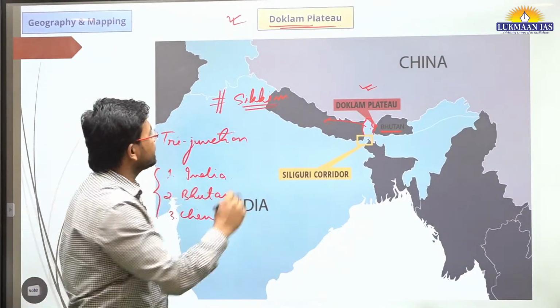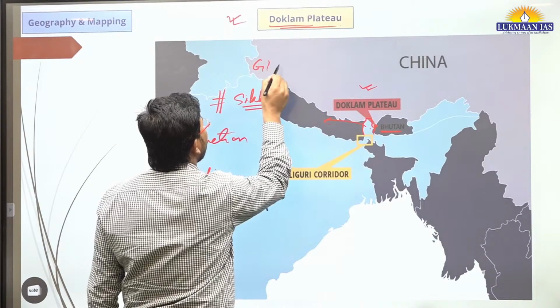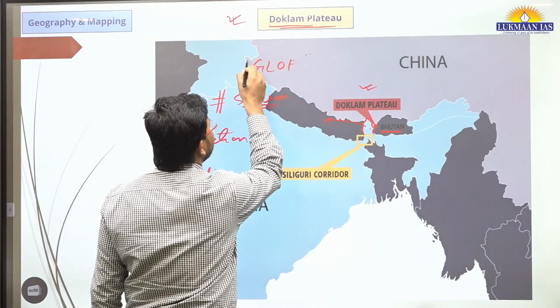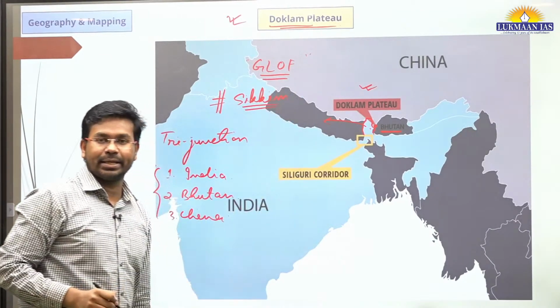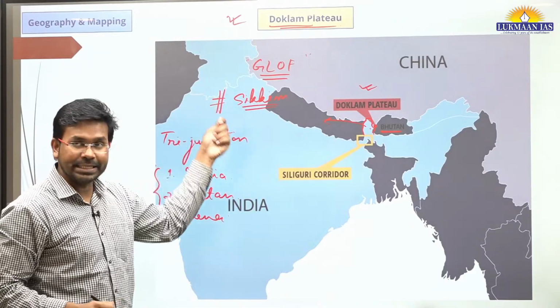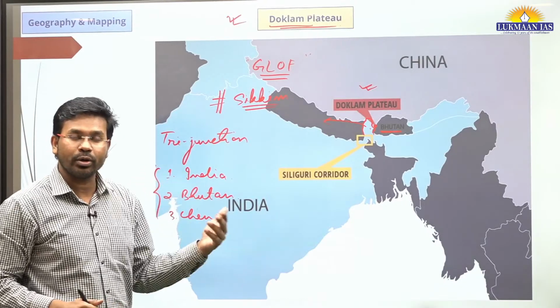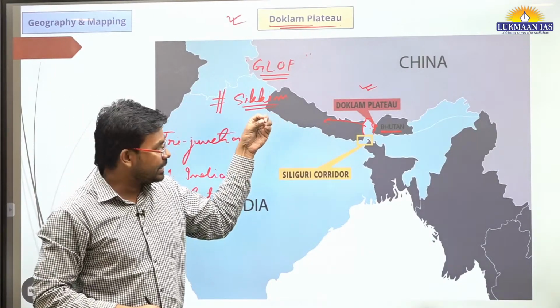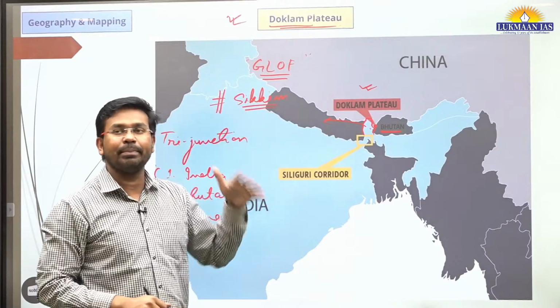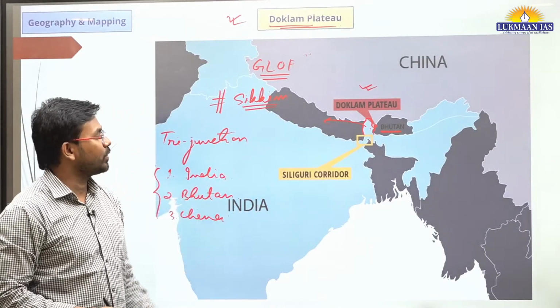Why? Because there was a glacial lake outburst flood, because of which one of the lakes has seen a glacial lake outburst flood. That has caused havoc in the lives of people, and properties have been washed away because of this flood.